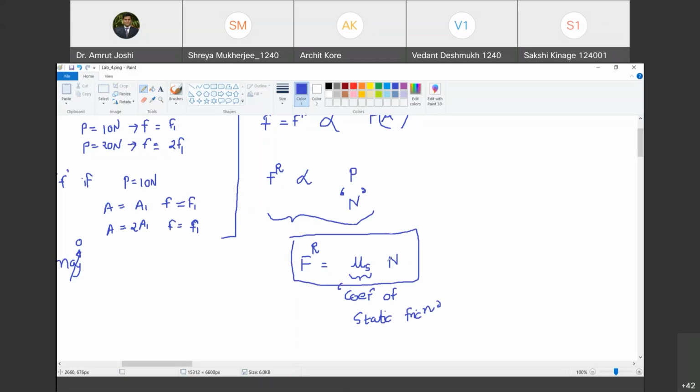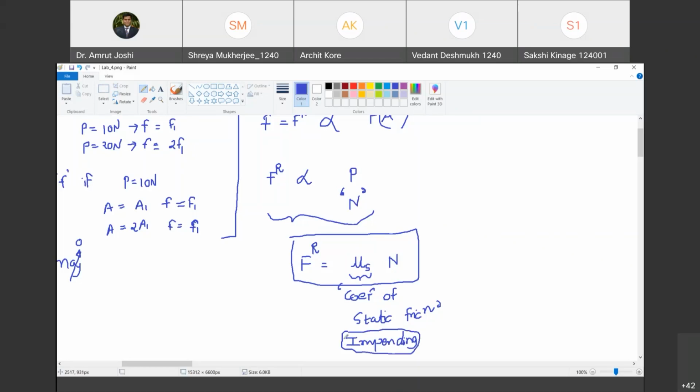इन दोनों के बीच में रिलेशन है through the coefficient of static friction. Why do we call it the coefficient of static friction? Because we are writing this law when the motion is impending. Are you with me? Yes, sir. Impending का मतलब होता है कि मोशन अभी तक चालू नहीं हुई है and we are writing down the equation. So it is as if there is a static equilibrium. Do you agree with me? Yes, sir. So therefore, coefficient of static friction.